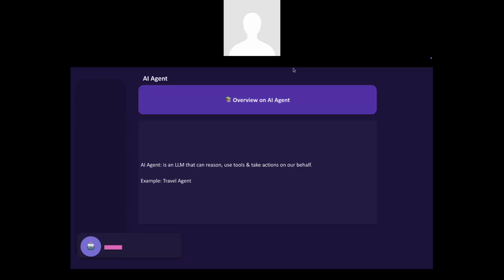So guys, as part of today's session, let us see a brief overview on an agent. Let's get started with a small example. Consider, guys, I want to travel to a particular country and I don't have any passport, or I don't know how to book a ticket, how to travel, or how to book an accommodation at that particular destination. I don't have any idea. So in such situations, what will I be doing?